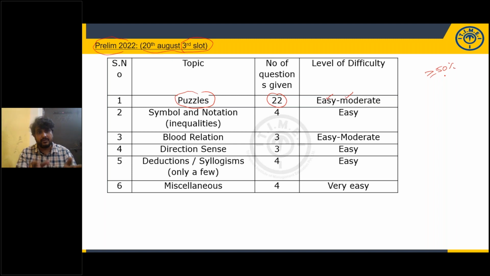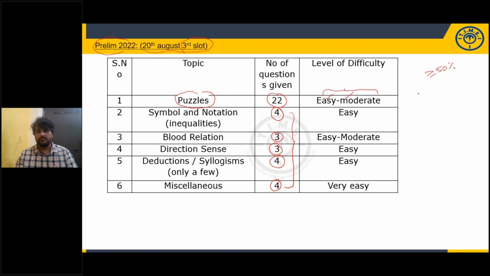What kind of puzzles are given? That we'll discuss in the next slide. And inequalities in the same paper were given for 4 questions. Blood relations, 3 questions. Directions, 3 questions. Syllogisms, 4 questions. Miscellaneous, 4 questions. So these all are very, very easy and easy questions. Only puzzles come under the area of easy to moderate.